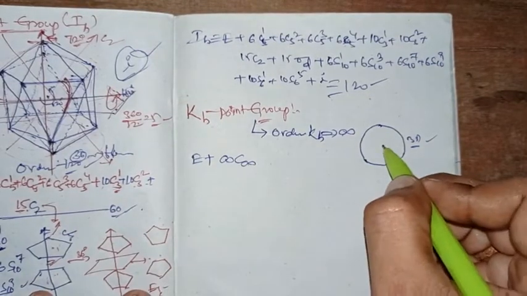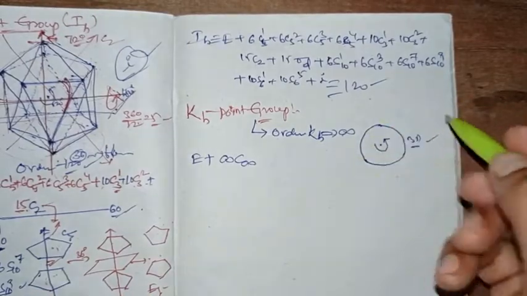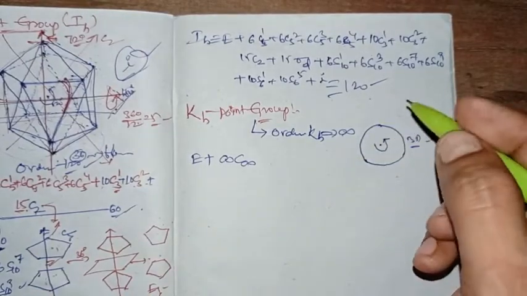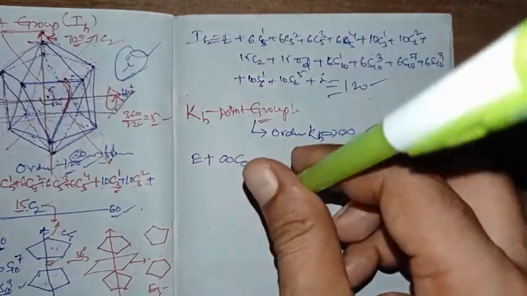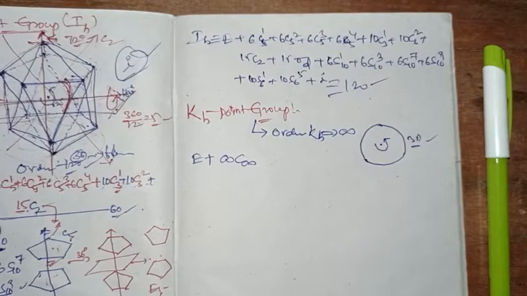When you take an axis in any orientation and do any minute degree of rotation on a sphere, it will give you an equivalent configuration, isn't it? It will surely generate an equivalent configuration.